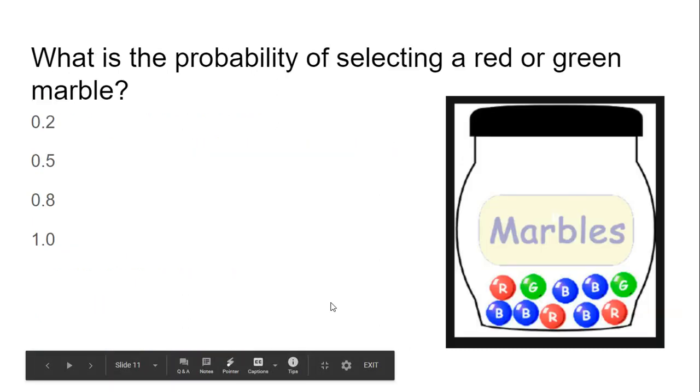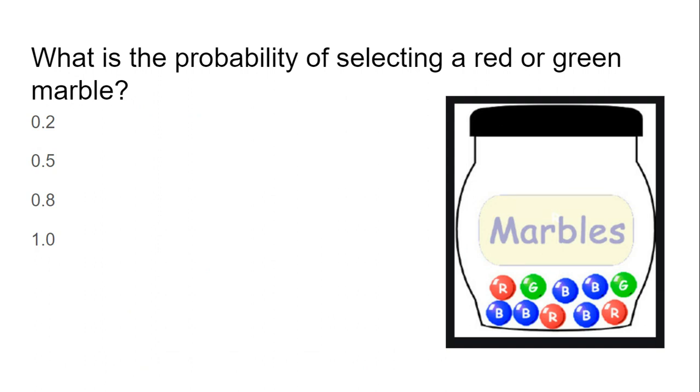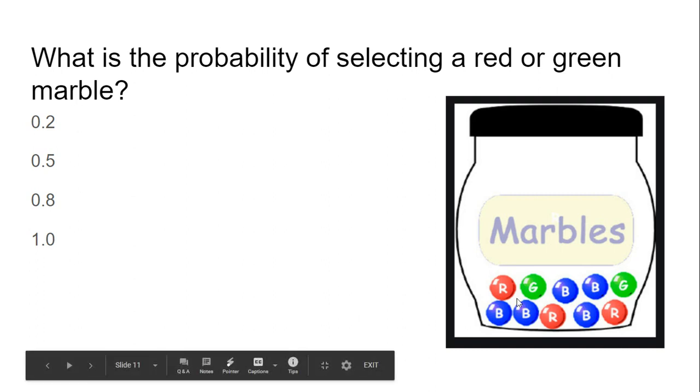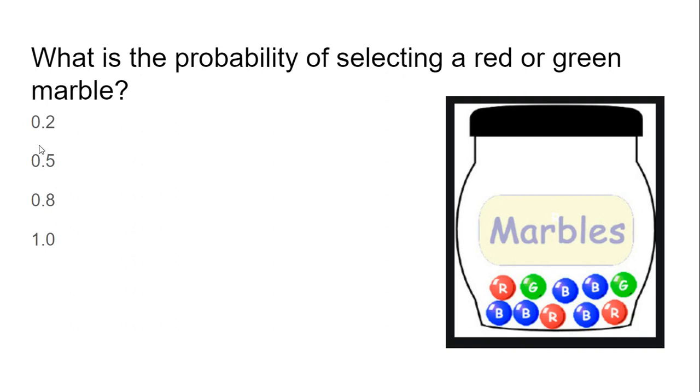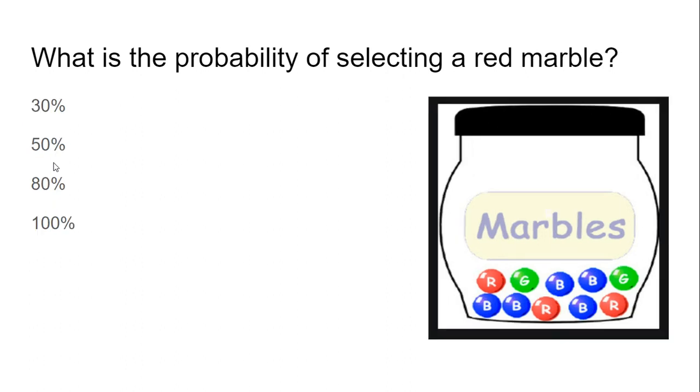All right, let's answer a couple questions on this. What's the probability of selecting a red or green marble? Remember that example. How many total marbles are in here? 1, 2, 3, 4, 5, 6, 7, 8, 9, 10. We have 1, 2, 3, 4, 5 red or green. That would be 5 out of 10, or 1/2, 0.5.